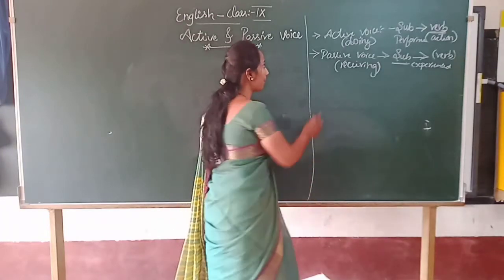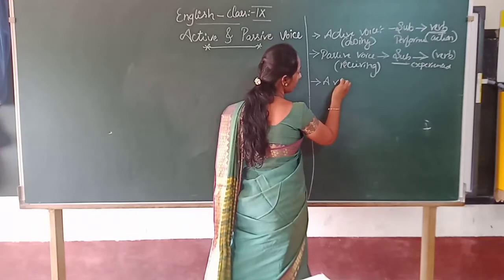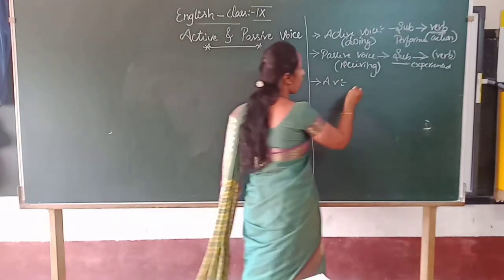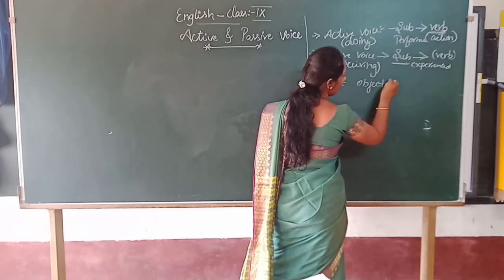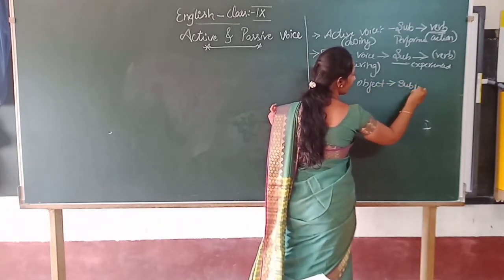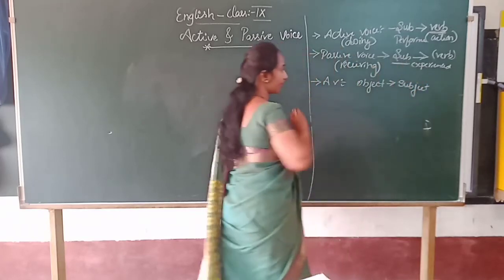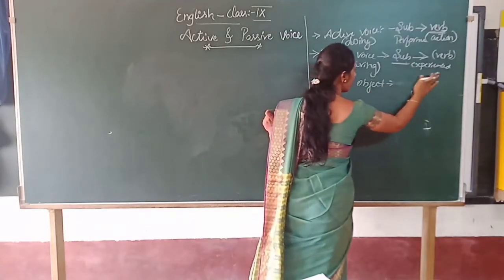So here interchange. In the active voice children, object becomes subject. Object and subject. Okay, we'll write like this.